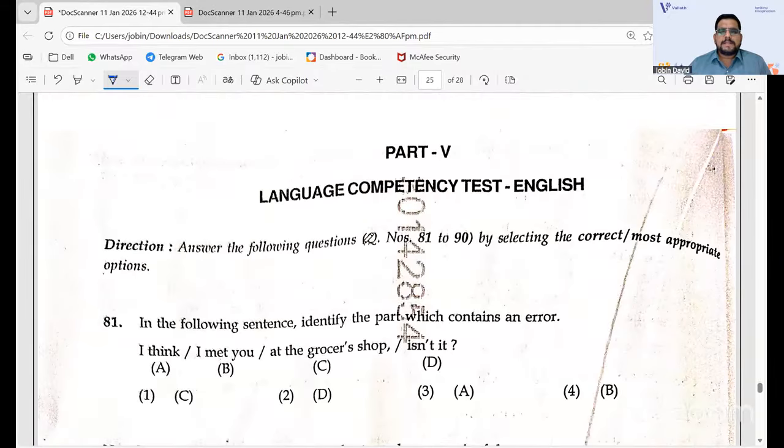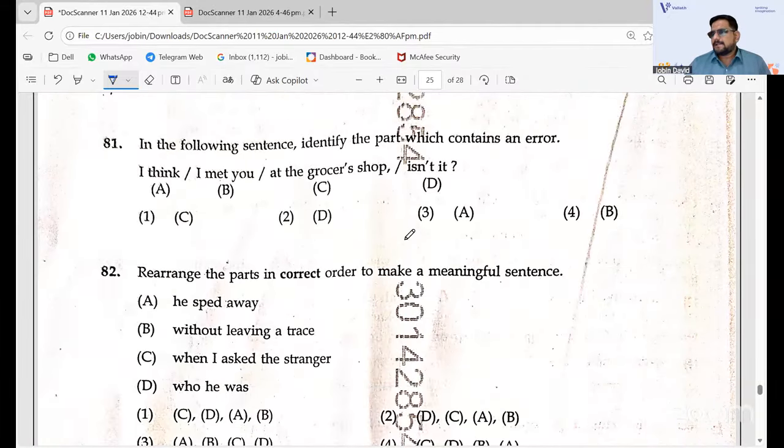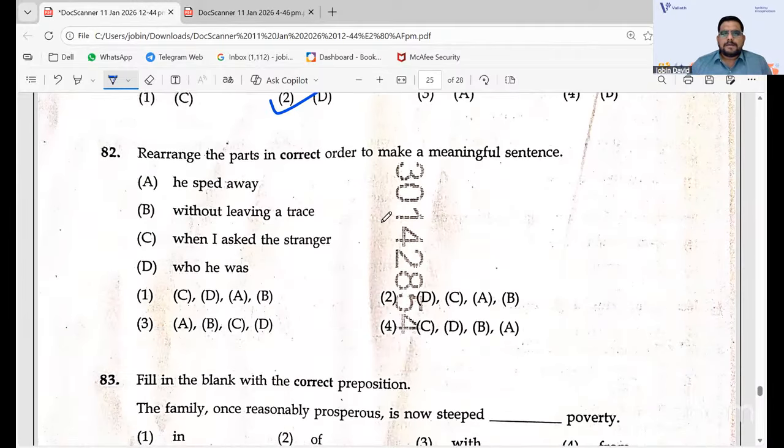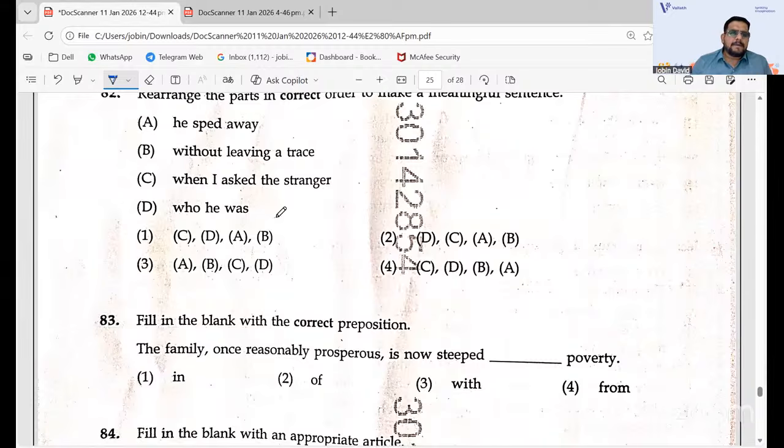So going with the next question, language competency, English. It was an easy part. If you have learned general English very nicely, it will be an easy part. The answer is two, because the other is the wrong one. Rearrange the parts to make it the meaningful one. One is the correct answer.